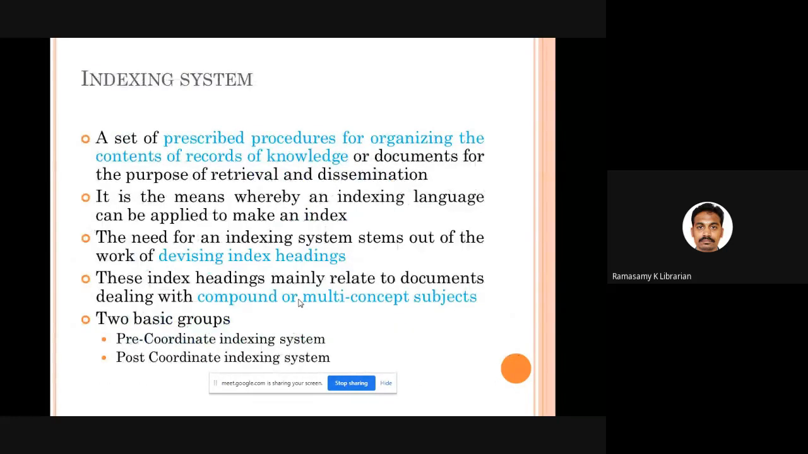Good. So far I told you something about what indexing is, what assigned indexing is, and the various examples for assigned indexing. And I was telling you about three things called Library of Congress Subject Headings, Sears List of Subject Headings, and finally we talked about one more thing called thesaurus.